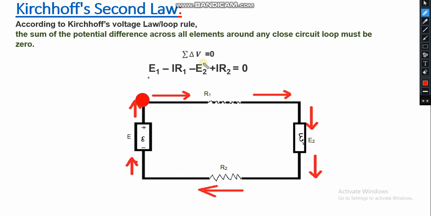So the total difference of voltage is equal to 0. This is Kirchhoff's law: all the voltages of a complete circuit loop must sum to 0. I hope you understood.